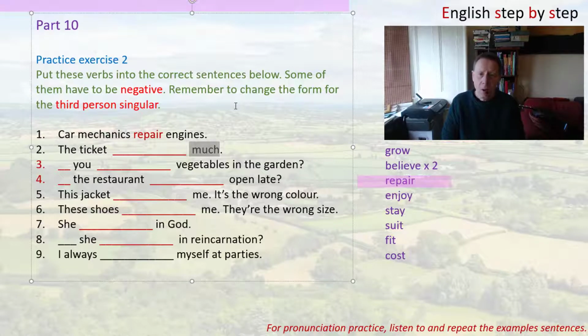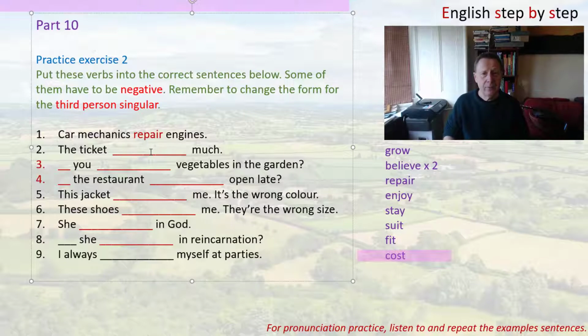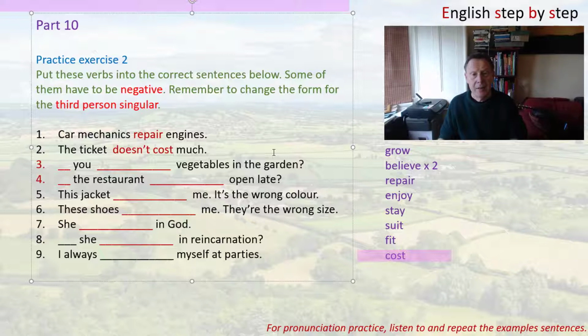If you say a lot, then it would be an affirmative sentence. But here it's much, so we need to use the verb cost, and then we make it negative. And the negative for the third person is doesn't. Doesn't cost much. Now remember, if it's positive, then you would say costs a lot. But since it's negative, you say doesn't cost much.